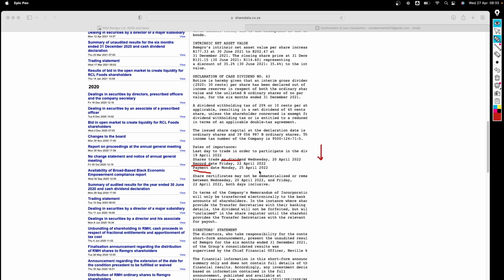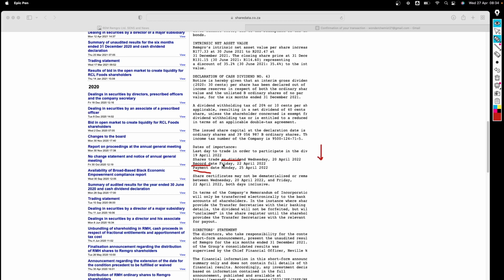How does that happen? It's simply because if you sold your shares, let's say for example on the 20th of April, but the records on the 22nd of April still show you as a shareholder of those shares, then you can still receive the dividend even though you have already sold your shares after the ex-dividend date. You can also sell your shares before the last date to participate and still receive the dividends.